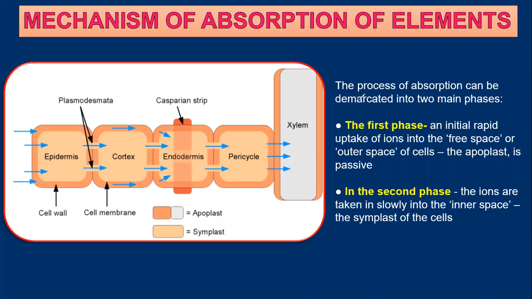Absorption means how the minerals are getting into the plants, or how they are taken up by the plants. In the chapter Transport in Plants, you have studied that there are two different types of pathway: the apoplastic pathway and the symplastic pathway.